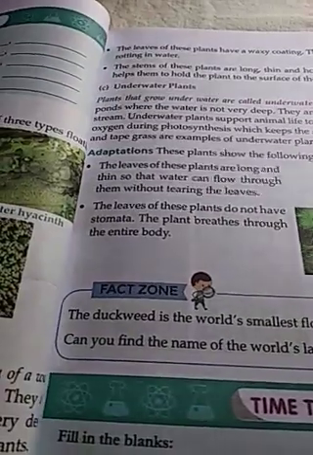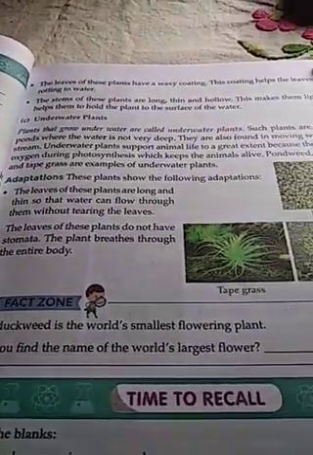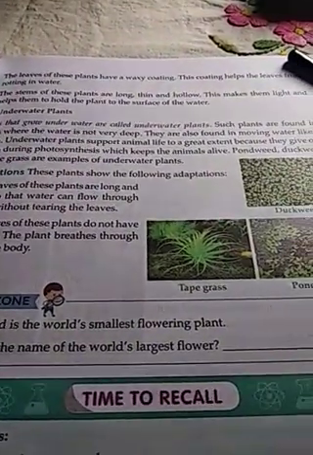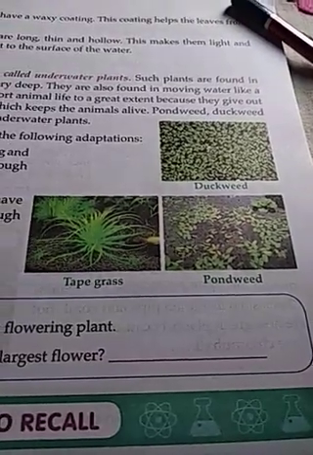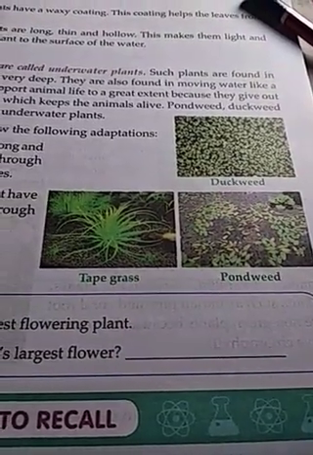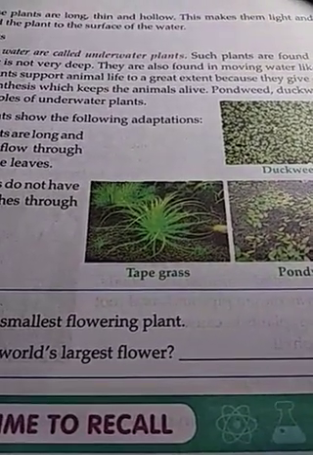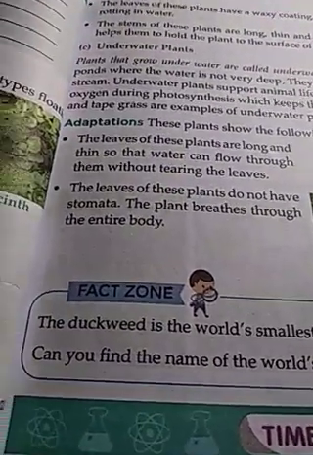Pondweed, duckweed and tape grass are examples of underwater plants.